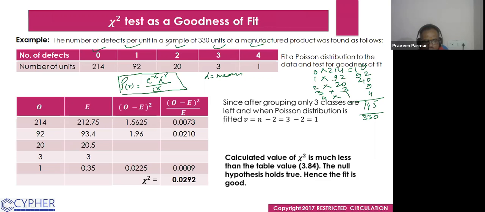So we get here 0.43, 0.4344. I am taking 0.44.